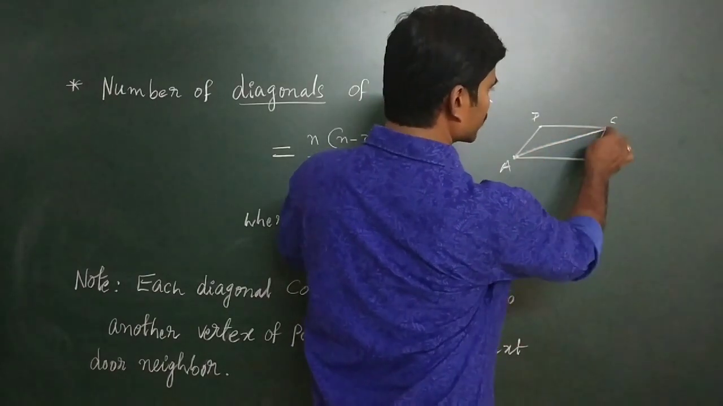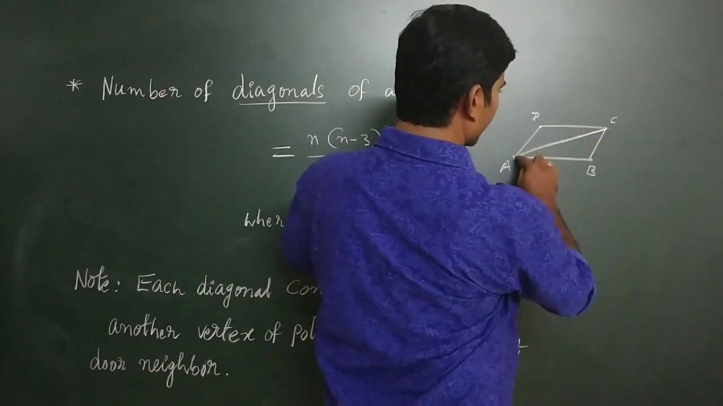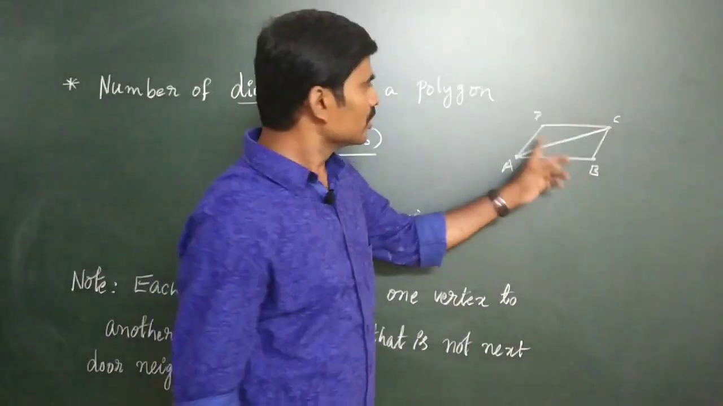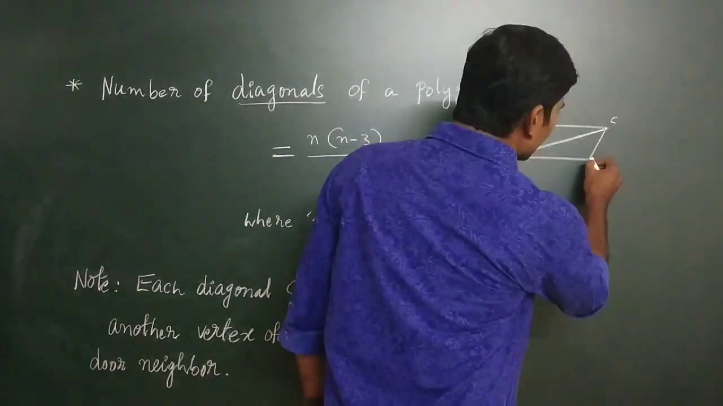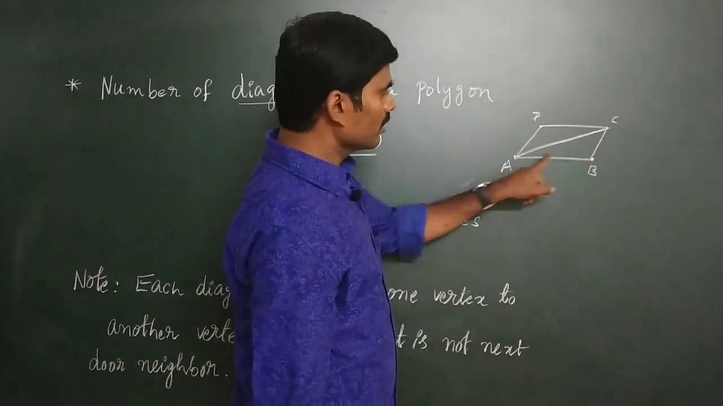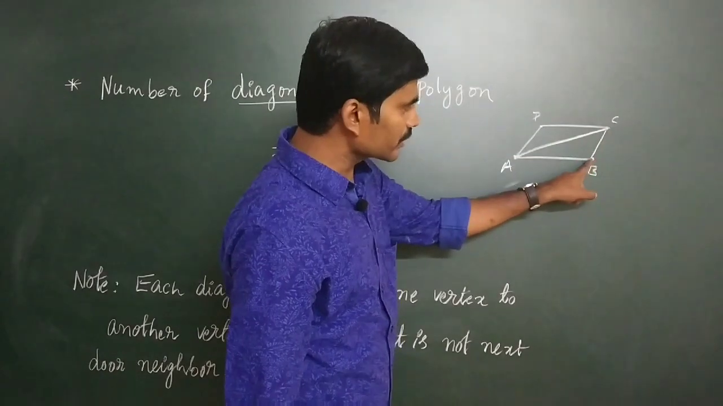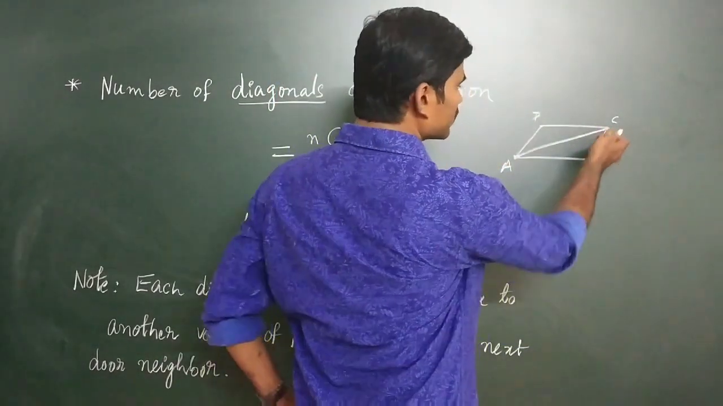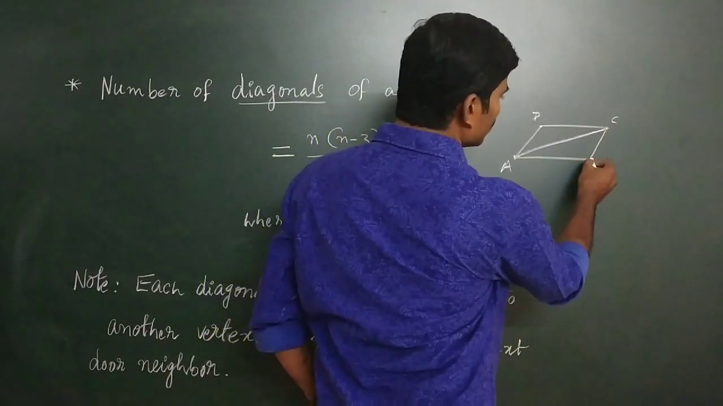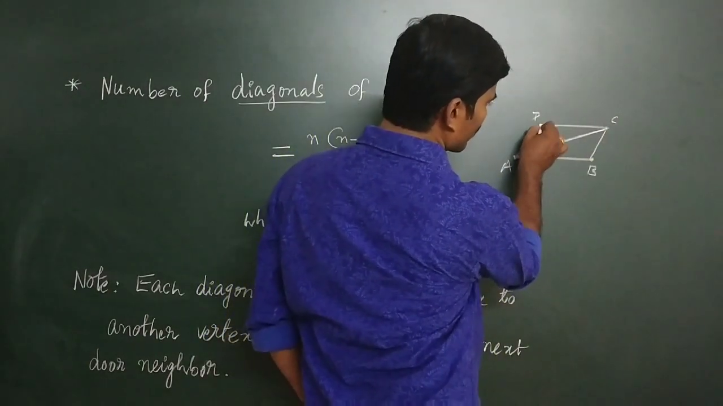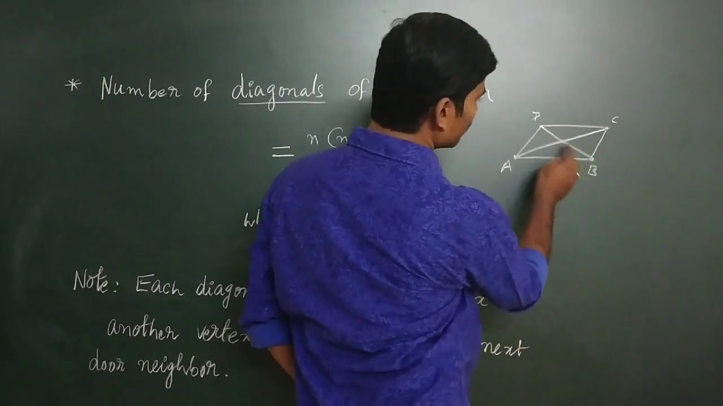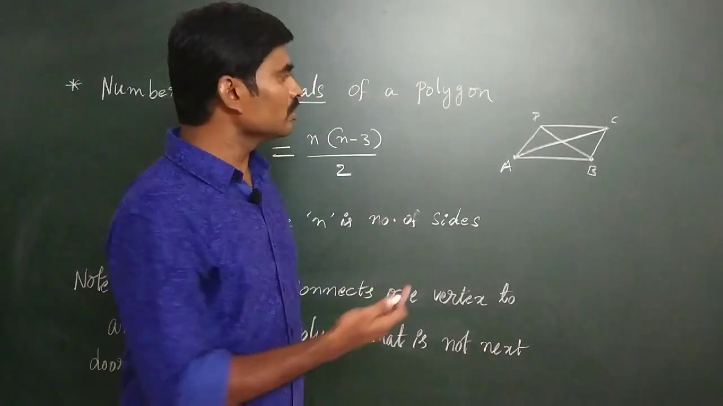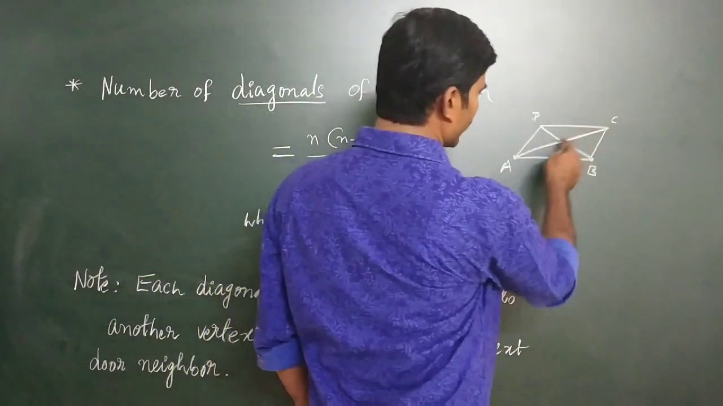This is not a next-door neighbor, so we can join it. This line segment is called a diagonal. For the vertex B, A and C are called next-door neighbors, so we cannot join them; already these are sides. So this vertex and this vertex we can join. This line segment is called a diagonal. So we can draw two diagonals.